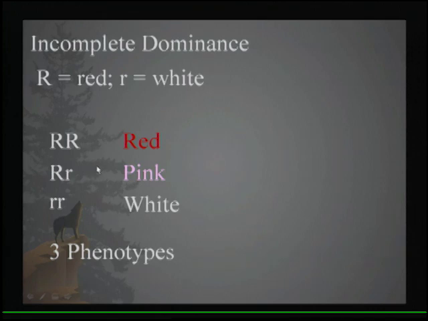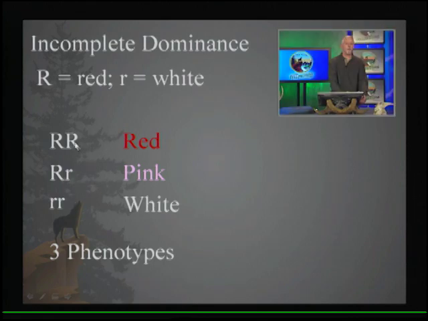So what's nice about this, though, is that actually here the phenotype tells you the genotype. So incomplete dominance, when you can recognize it, is really convenient to work with, because if it's white flowers in this case, it's homozygous recessive. If it's pink, that would be heterozygous, and if you're red, you're homozygous dominant.